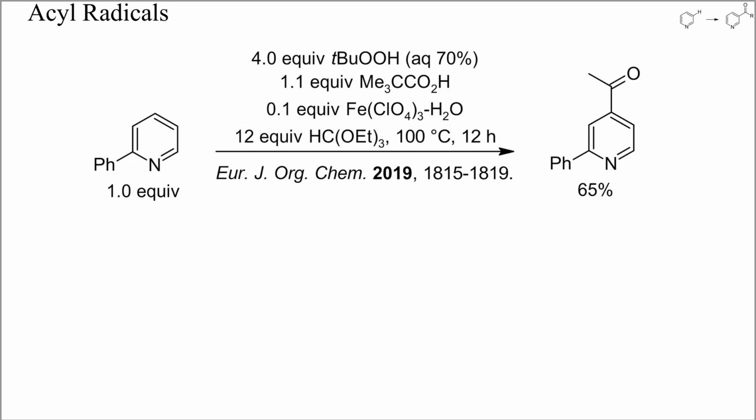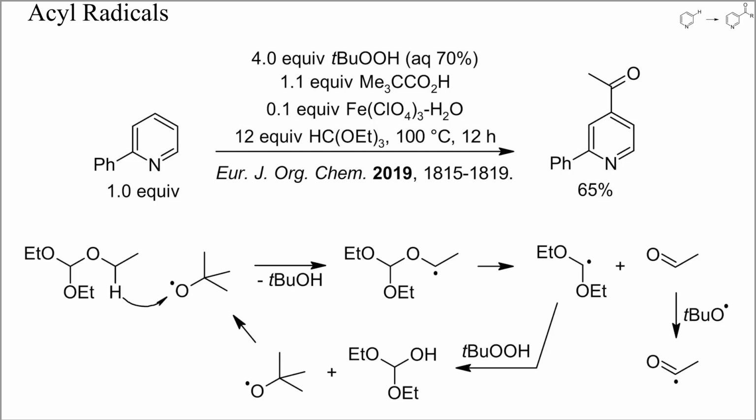This is another example of pyridine acetylation. Again, tert-butyl hydroperoxide, a carboxylic acid, and iron catalysis were used, but instead of paraldehyde, triethyl orthoformate was the precursor of the acetyl group. The ethoxy groups were probably first oxidized to acetaldehyde and then to the required acetyl radical, as sketched here.